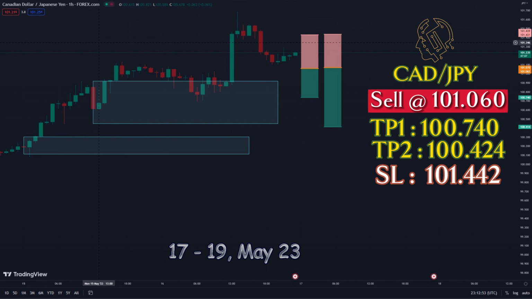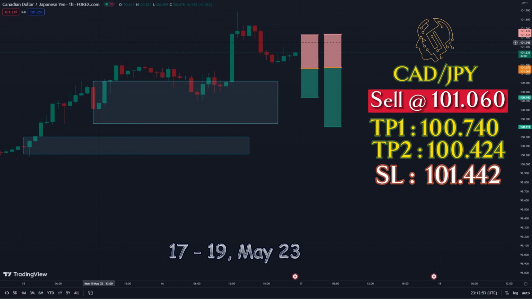A Canadian dollar to Japanese yen sell order refers to an instruction given by an investor or trader to a brokerage firm or financial institution to sell a specific amount of Canadian dollars, CAD, and simultaneously buy an equivalent amount of Japanese yen, JPY, at the prevailing exchange rate between the two currencies. When you place a sell order for Canadian dollar to Japanese yen, you are expressing the expectation that the Canadian dollar will weaken against the Japanese yen or that the Japanese yen will strengthen against the Canadian dollar. By selling CAD and buying JPY, you aim to profit from a potential decrease in the value of CAD relative to JPY.